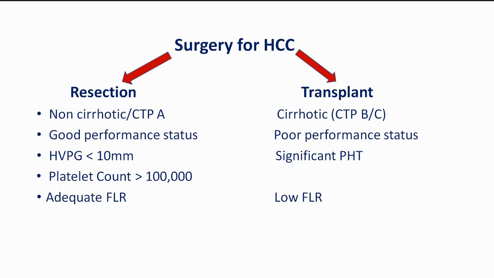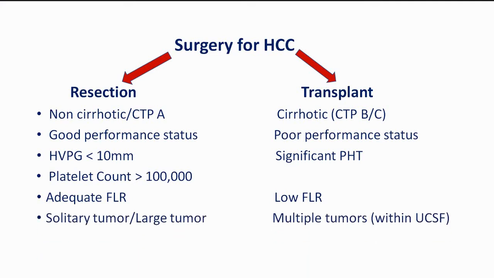If we think we can leave an adequate functional liver remnant after surgery, go for resection. If we think we have to resect a lot of liver and the residual liver will be less, we go for transplant. Solitary tumor or a single large tumor, go for resection. Multiple tumors, better to remove the liver and put in a new one.